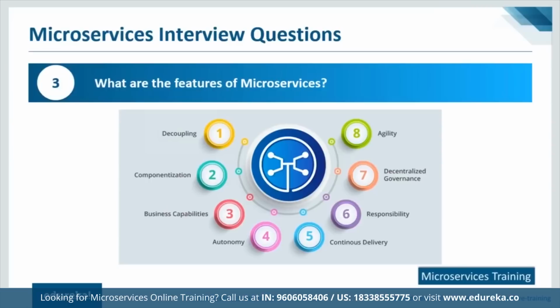That means other teams and developers aren't interdependent on each other. This assures speedy development of software basically. Continuous delivery. Now, since you have so many features which we just discussed, this ensures that you have constant and frequent releases of software, and a system can be continuously updated and modified as per the needs of a particular company or a particular business domain rather.